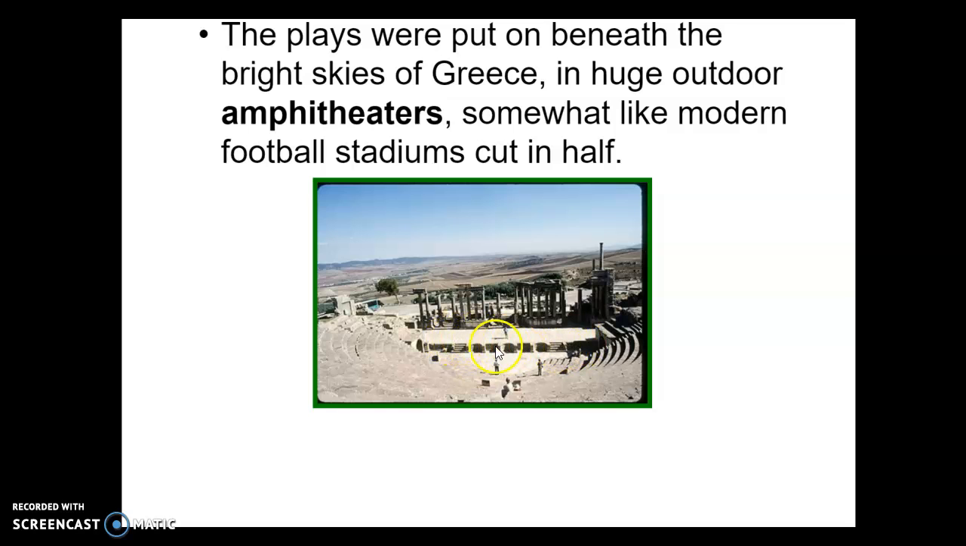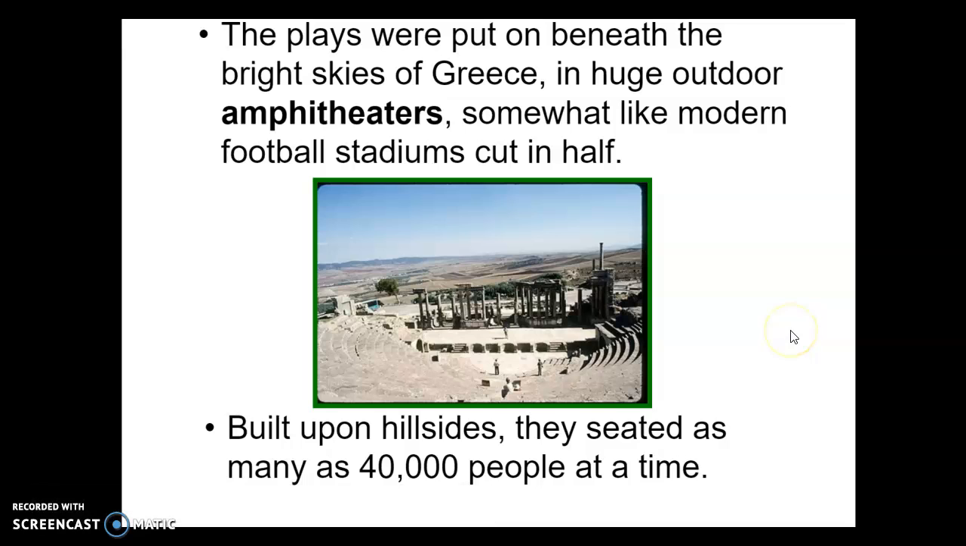The stage was raised so that people could see the actors better, and behind them were these pillars that served, it was called a skene, and we believe that this served as a backdrop, kind of like the walls of the city palace or a community courtyard area where people would gather for information. Up to as many as 40,000 people could sit in this hillside area. That's a lot.